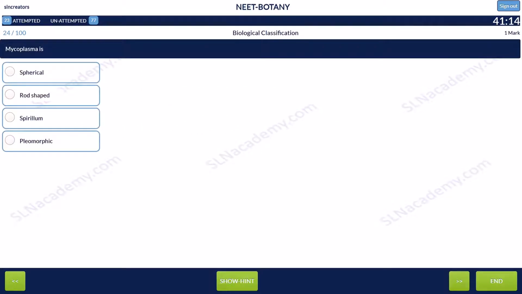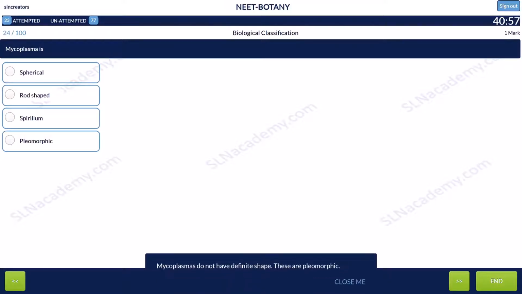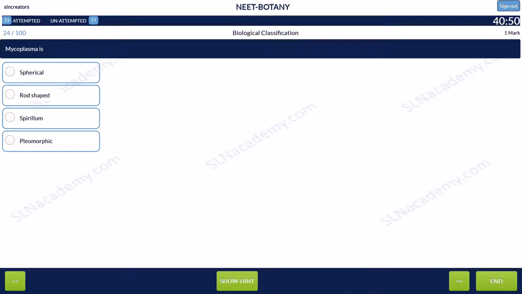Question 24. Mycoplasmas is option 1, spherical. Option 2, rod-shaped. Option 3, spirillum. And option 4, pleomorphic. Mycoplasmas do not have definite shape. They are pleomorphic. And the answer is option 4, pleomorphic.